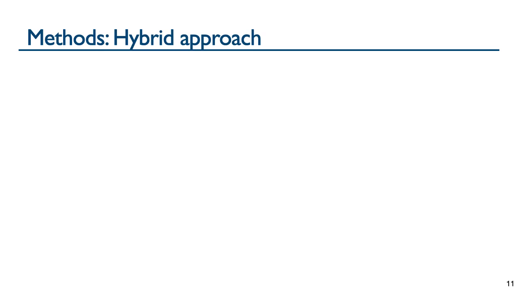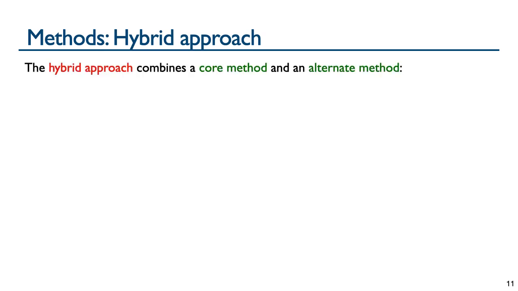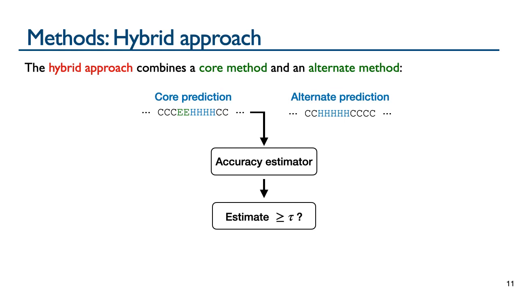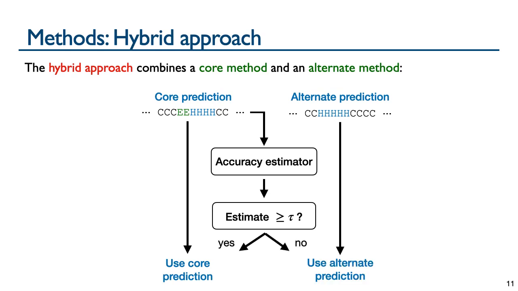The last per protein selection variant is the hybrid approach, which combines a core prediction method with an alternate prediction method. Given the core and alternate predictions, we estimate the accuracy of the core prediction. Using a threshold tau, learned when training the hybrid approach, if the estimated accuracy is above the threshold, the hybrid outputs the core prediction, otherwise it outputs the alternate prediction. This discerns when to switch between the core and alternate methods based on estimated accuracy. Note this also only requires an accuracy estimator for the core method.